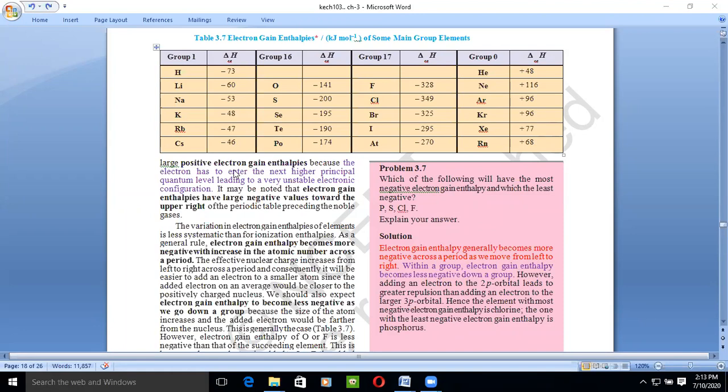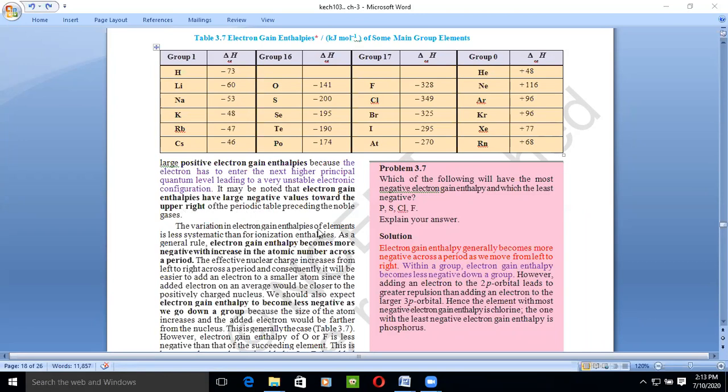That is why noble gases have large positive electron gain enthalpy. So it may be noted that electron gain enthalpy has a large negative value towards the upper right. Large negative value, which side is it? Towards the upper right, means towards the halogens. Means the electron gain enthalpy is increasing when we move along the period.